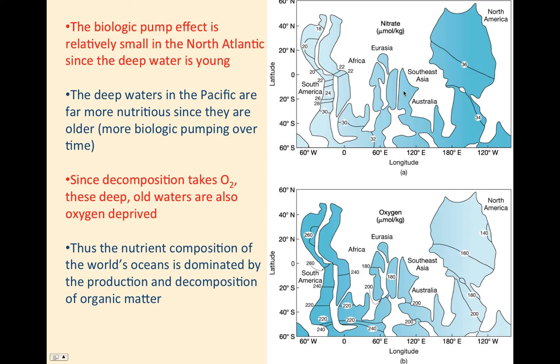Some of it upwells in the Indian Ocean. A lot of it upwells in the Pacific Ocean. And that deep water in the Pacific Ocean now has twice the amount of nutrients as the relatively young water in the North Atlantic region. So again, more nutrients in the oldest water.